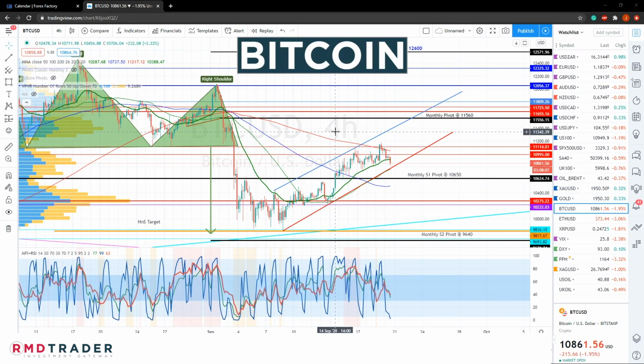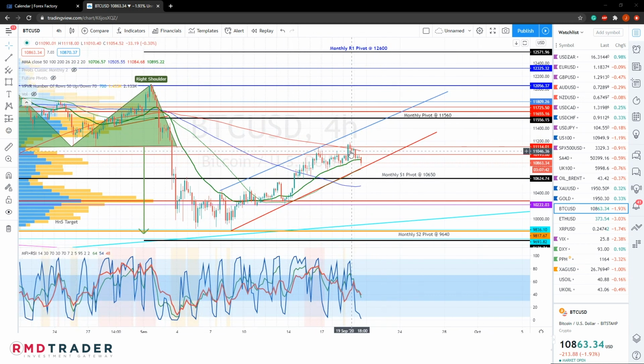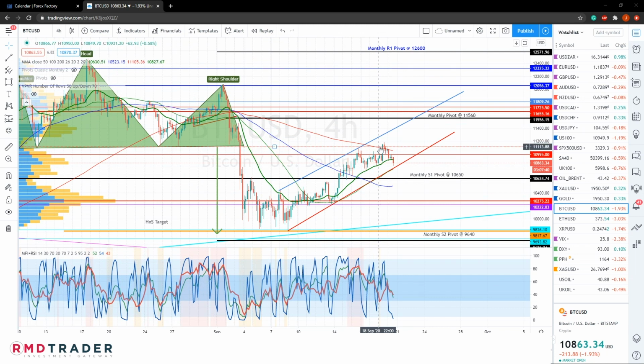We conclude this week's market overview by looking at Bitcoin, and as mentioned on our market overview video last week, we said that if we should see a close above this monthly S1 pivot at $10,650, we will see a retest of the head and shoulders neckline at 10,100. That indeed played out perfectly, and that is also where we then met up with this 4-hour 200 SMA, which does seem to be holding its ground so far.